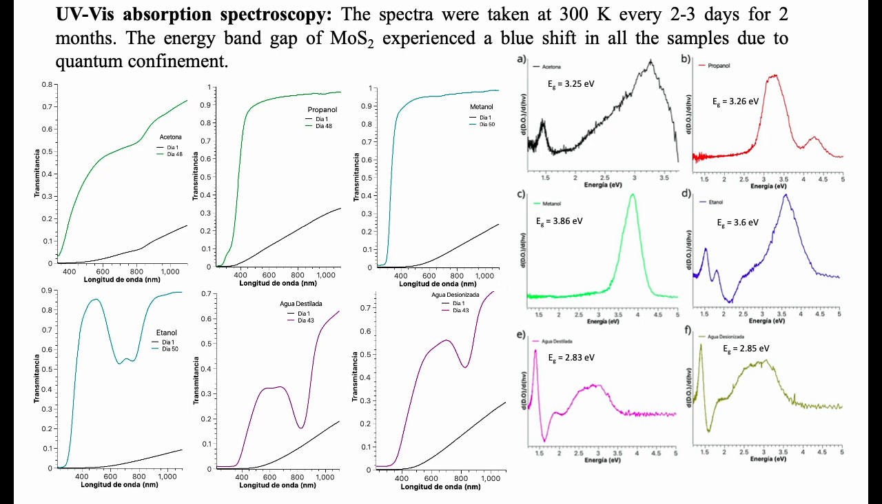With these spectra, the derivative of the optic density was calculated to obtain the energy band gap of each sample, which varied from 2.8 to 3.8 electron volts depending on the solvent used during the synthesis. In all cases, we observed a strong blue shift in the energy band gap with respect to the bulk material or even thin films of the material, this being a consequence of the quantum confinement that nanoparticles present.